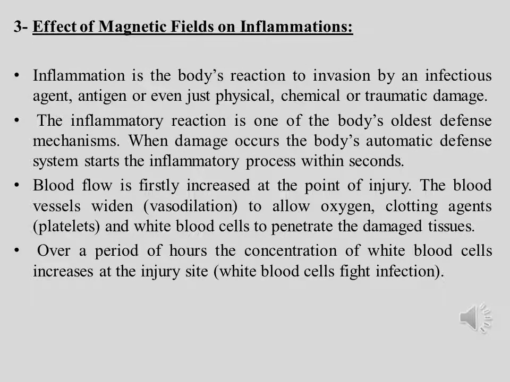3. Effect of magnetic fields on inflammations. Inflammation is the body's reaction to invasion by an infectious agent, antigen, or even just physical, chemical or traumatic damage. The inflammatory reaction is one of the body's oldest defense mechanisms. When damage occurs, the body's automatic defense system starts the inflammatory process within seconds. Blood flow is firstly increased at the point of injury. The blood vessels widen, vasodilation, to allow oxygen, clotting agents, platelets, and white blood cells to penetrate the damaged tissues. Over a period of hours, the concentration of white blood cells increases at the injury site. White blood cells fight infection.